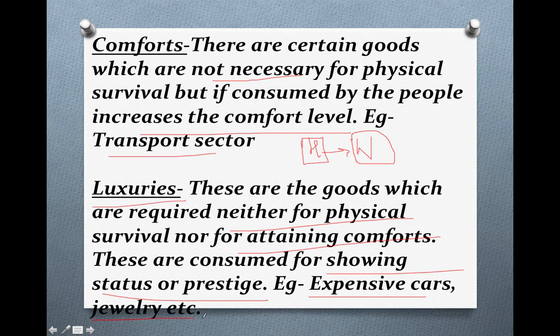Jewelry, so it is not very essential, but it is purchased for showing status or prestige, so that will come in the luxurious items. Try to differentiate among these three: necessaries, comforts, and luxuries.